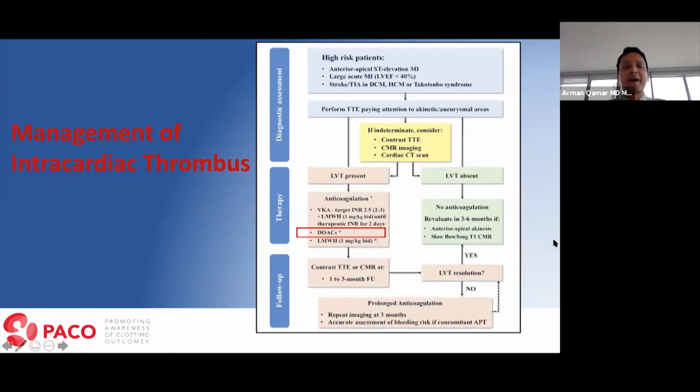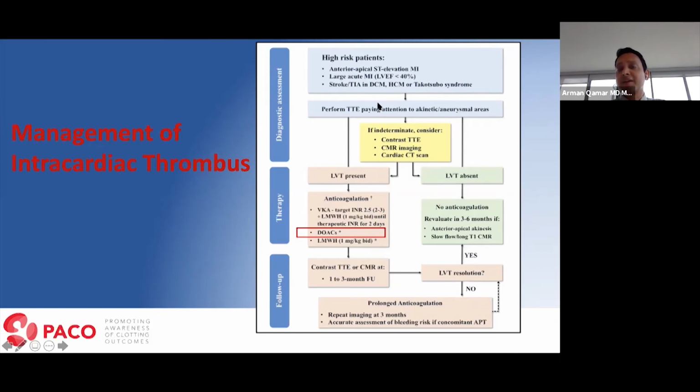Okay, so how do I manage intracardiac thrombus? I take all the background information that I just shared with you in deciding how to manage it. This particular table was very nicely presented in a recent review article on this topic in the European Heart Journal. The key is to first keep an eye on who are the high-risk patients for forming LV thrombus. Those are patients who have anterior apical STEMI, people with large acute MI, those with EF less than 40%, patients with history of stroke or TIA, and those who have dilated cardiomyopathy, HCM, or Takotsubo syndrome.